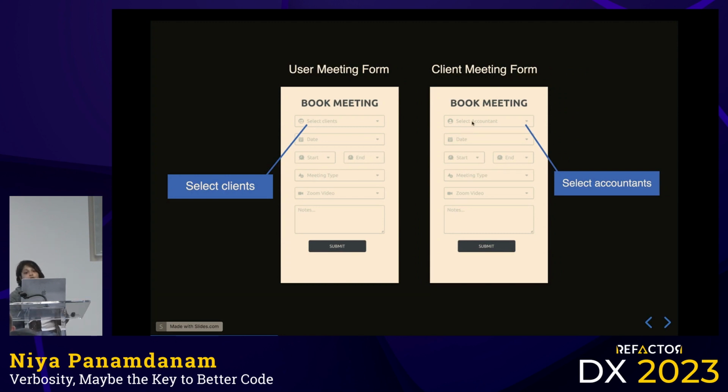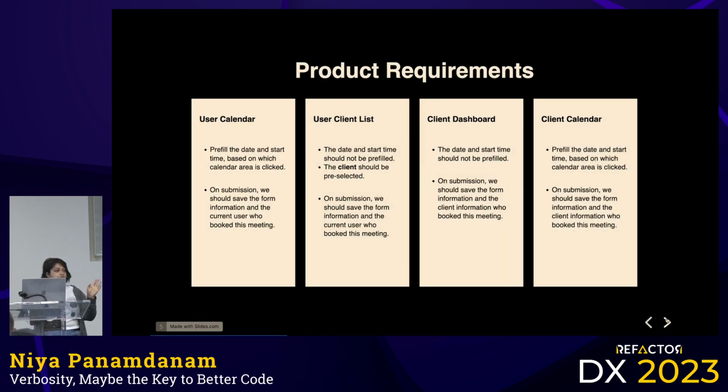And on the client side, the only real difference is that clients get to select the accountant versus the accountants get to select the clients. Similar looking form, same component. The logic seems to be fairly simple, because at the end of it all, what is it doing? It's booking a meeting. It's a form that's rendering some stuff, right? Cool. DRY code principles, we can use that.